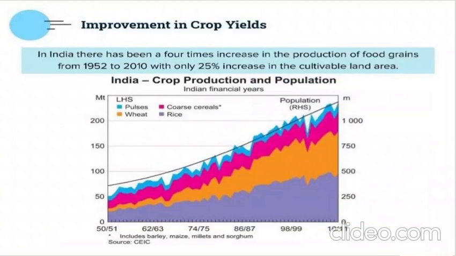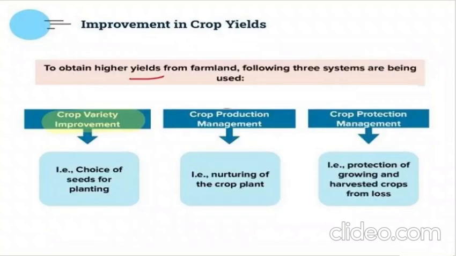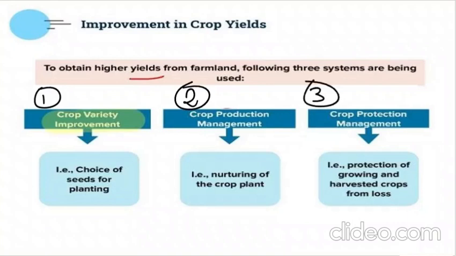Now, in India, there is a 4 times increase in food production of grains. Okay. Between 1952 and 2010, there was a 4 times increase in the production of grains and only 25% increase in the cultivable land area. Okay, land is not increasing that much, but food production is increasing. So, if I want to produce more and more from my farm, there are three things which we use. First one, crop variety improvement. Second, crop production management. And third, crop protection management.